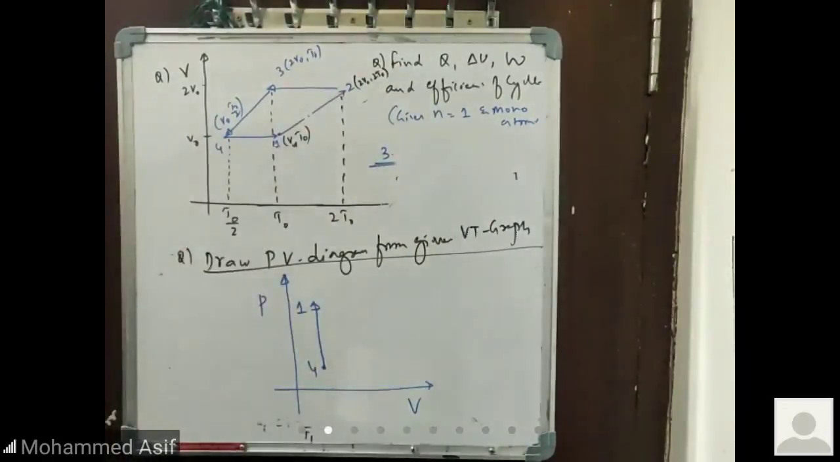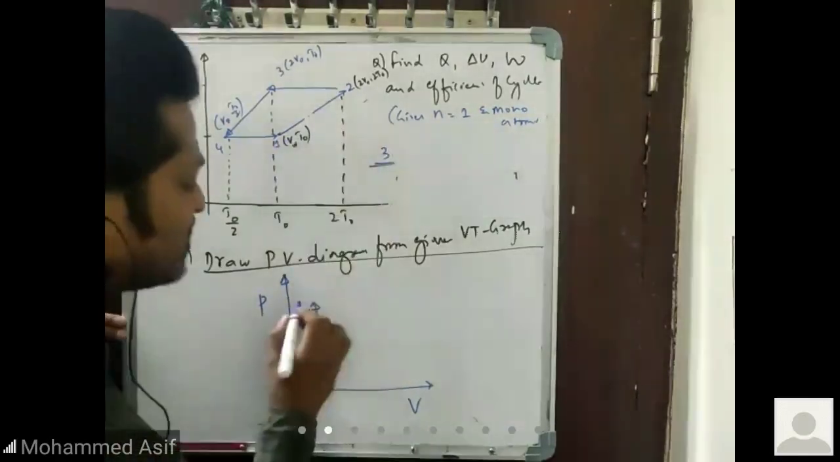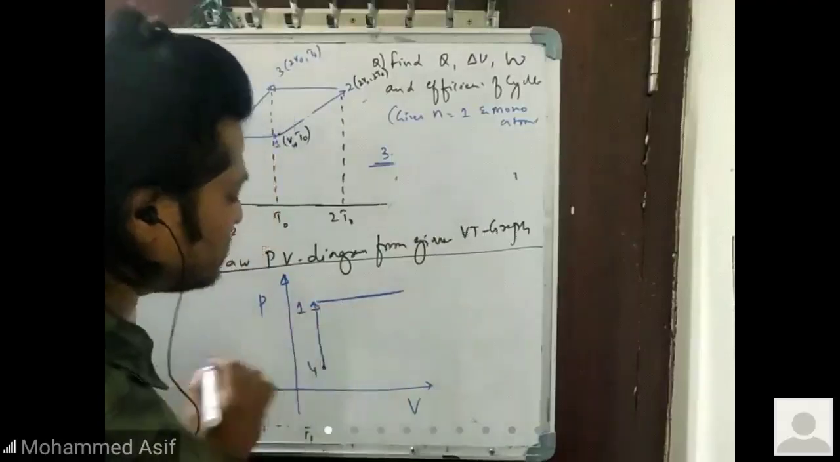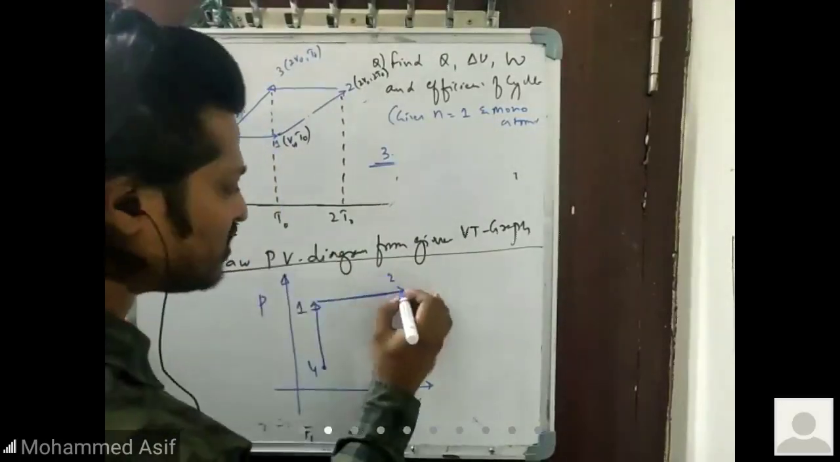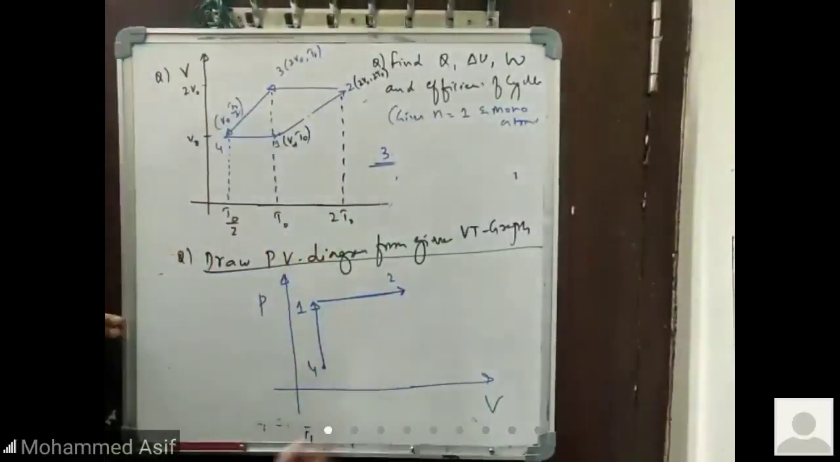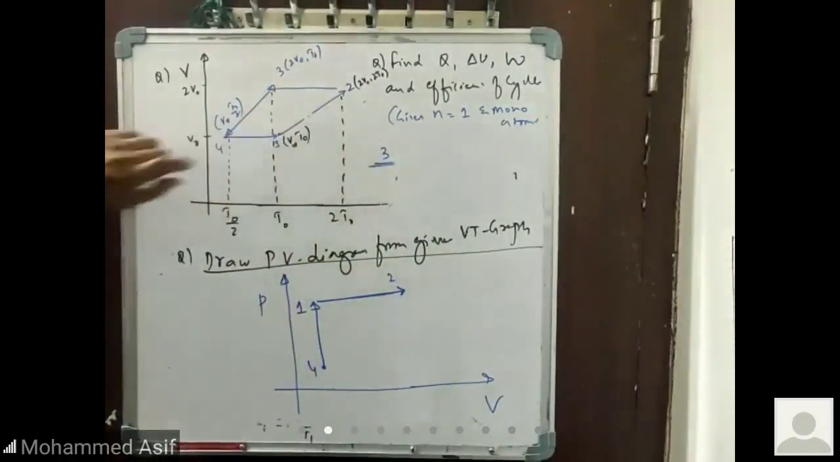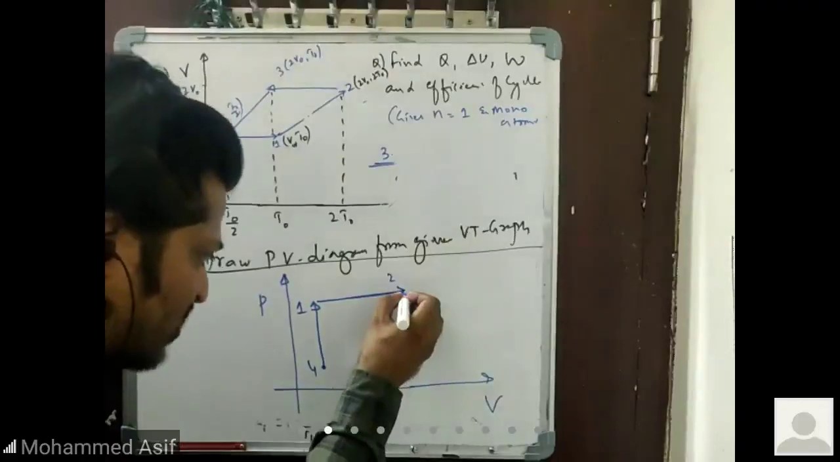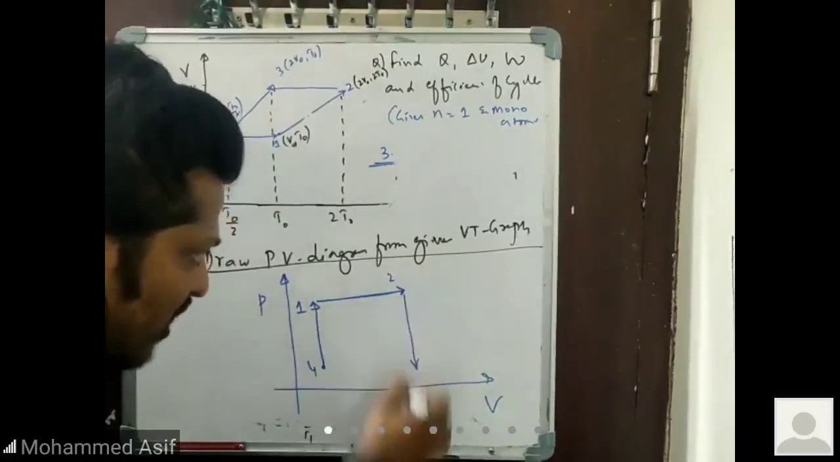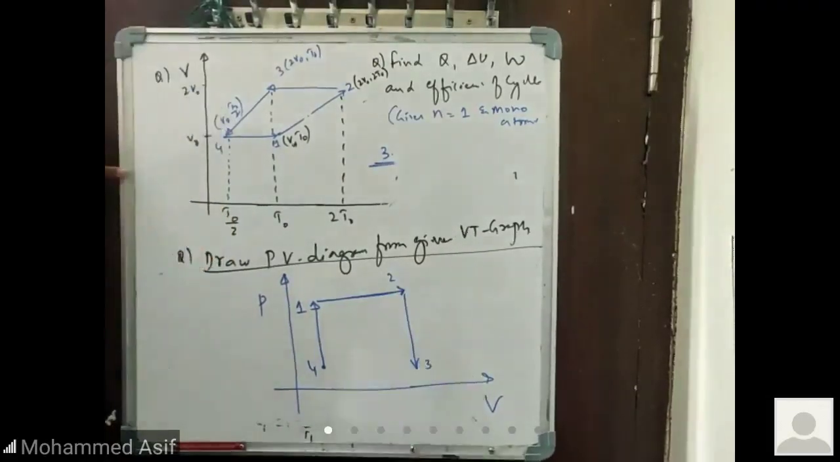What is remaining constant for 1 to 2? It is an isobaric process, so pressure is remaining constant. So this is your 1 to 2. The next one is pressure versus volume. Then 2 to 3: volume is remaining constant, so this will come down here because volume is constant. This is your 2 to 3.